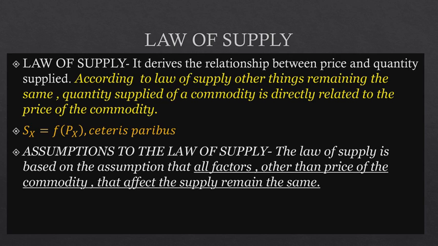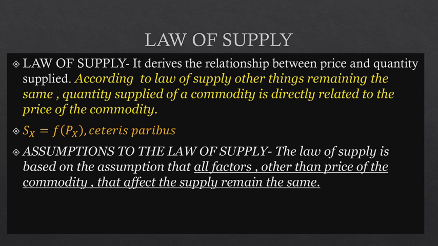So the law of supply states the relationship between the price and the quantity supplied. It states that, other things remaining the same, the quantity supplied of a commodity is directly related to the price of the commodity. In case of demand, it was inversely related, but here it is directly related.